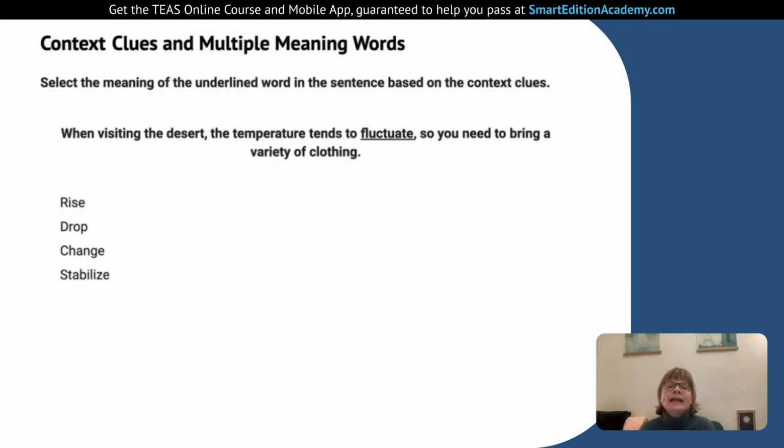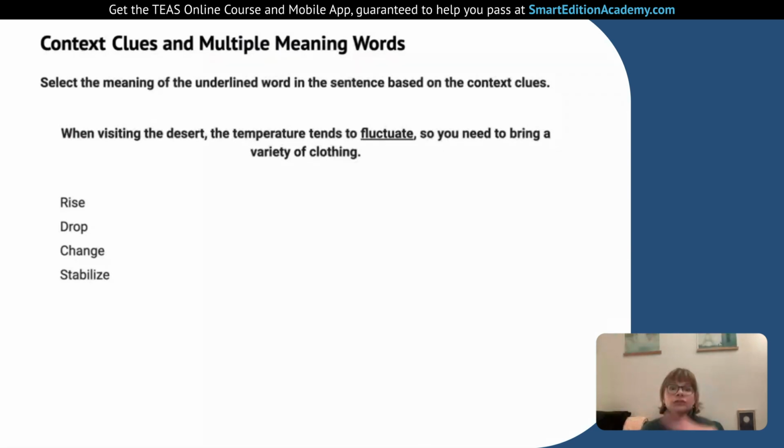Here, what we know is we need a variety of clothing. Variety means a lot of different clothes. So let's go through the answers and see what makes sense. The temperature tends to rise. Okay, well, then I would need mostly shorts, maybe a sun cap. That's what I would need if the temperature is rising. But we need a variety of clothing, so that doesn't really work there.